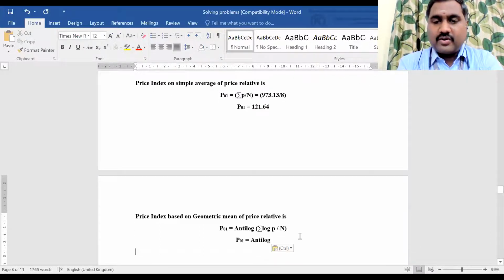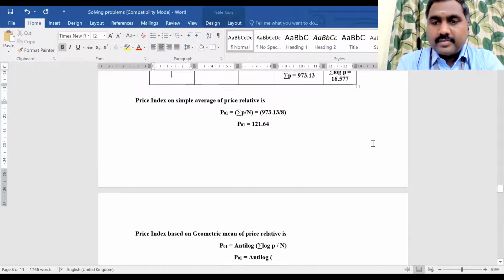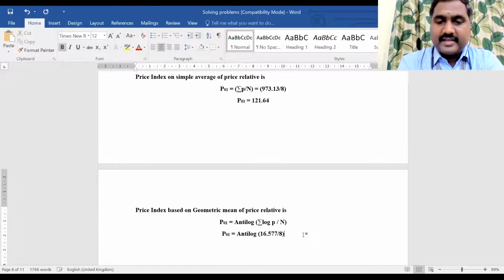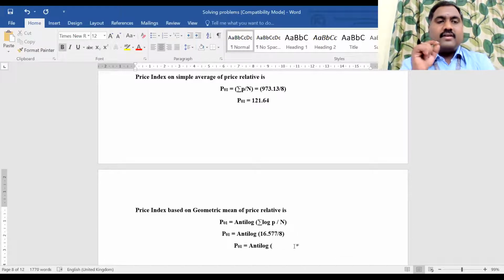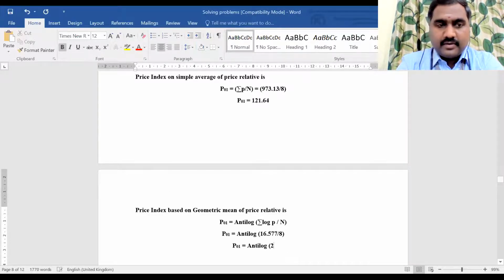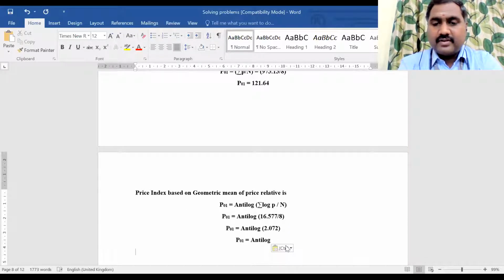P01 equal to anti-log of summation log P value divided by N. Summation log P value is 16.577, right? 16.577 divided by 8 gives 2.072.